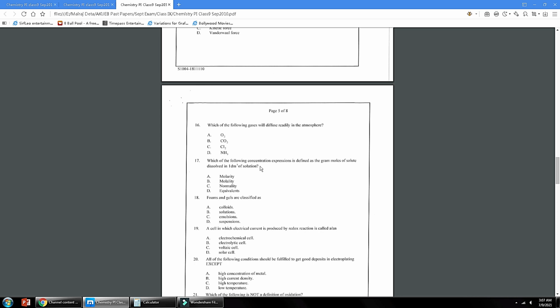Number 17, which of the following concentration expressions is defined as the gram moles of solute dissolved in 1 decimeter cube of solution? So this is the formula of molarity. Option A is the correct answer.